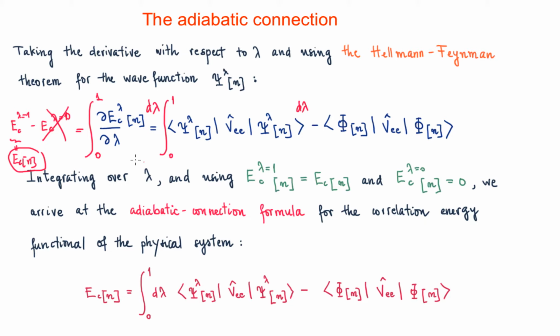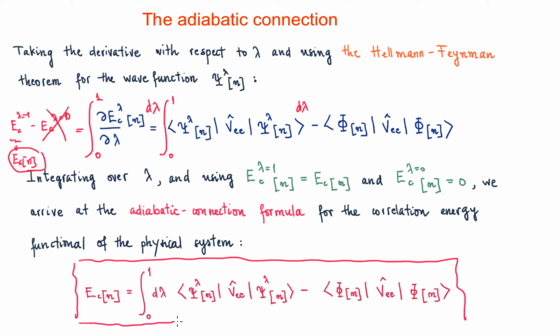So doing the integration over lambda of this term, considering what we have said before, that's the expression we have for the correlation energy. The good thing about that is that we have an expression for the correlation energy functional that is independent of the kinetic energy.